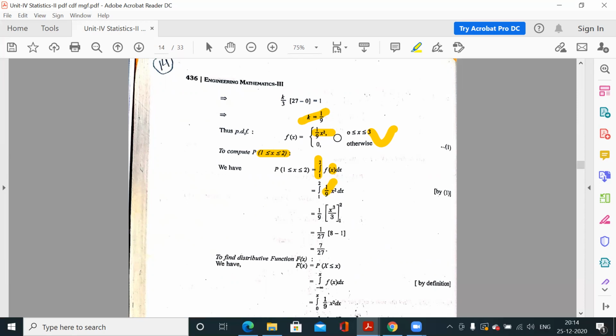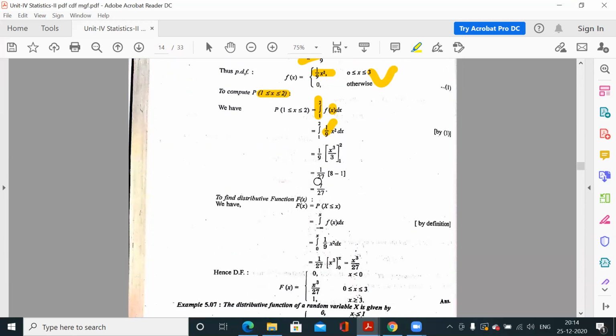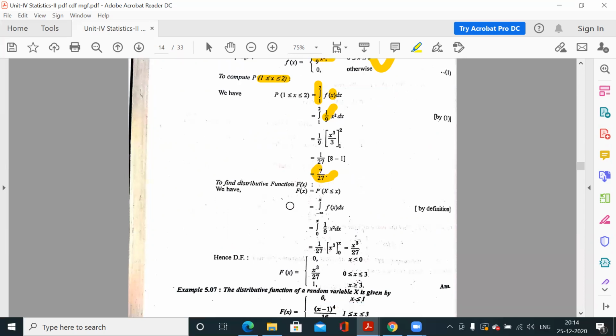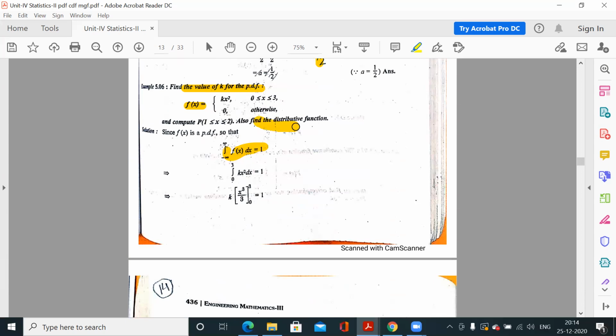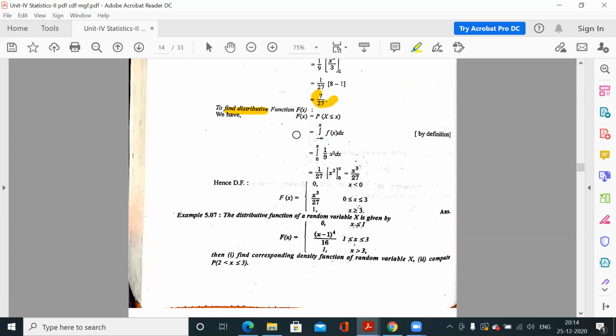So 1 से 2 इसी रेंज में होगा. So definition ये होगी. इंटीग्रेट कीजिए, ये आपका आंसर. CDF, this is distributive function. Also find distributive function means CDF, cumulative distributive function. It is Fx, probability of X when X is less than or equal to x. So it is equal to minus infinite to plus x fx dx.